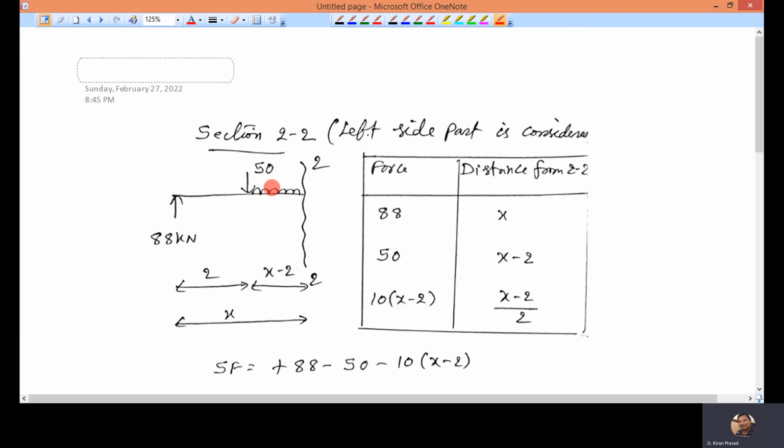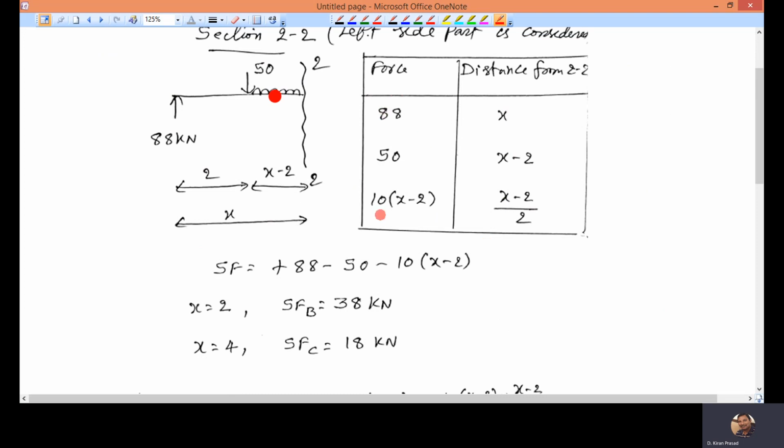Where is it acting? It is acting at half of this length, so x minus 2 by 2, at that point. This point is x minus 2 by 2, and this is also x minus 2 by 2. Now, what is the distance of this point from the section? It is x minus 2 by 2. From the section up to that point is the distance. From the section up to this 50, distance. From the section up to 88, distance.